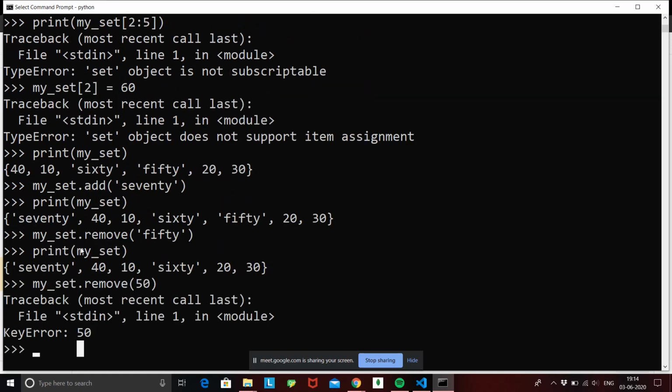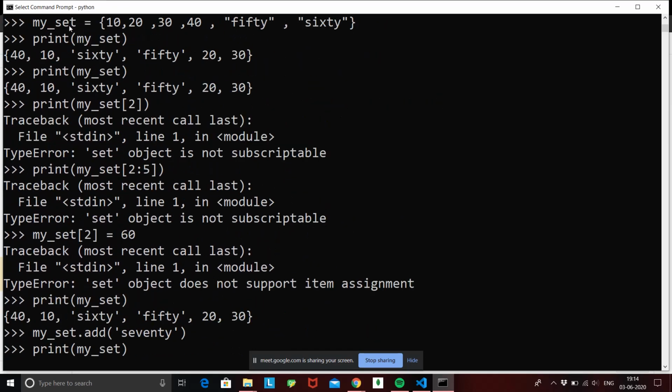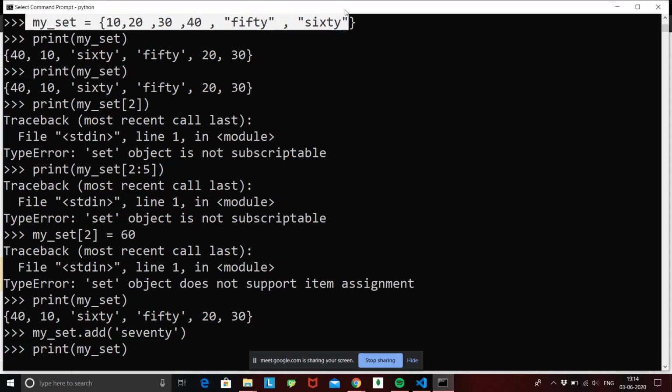So this was all about sets. So basically what set does is, where did we start? Okay, we first created a set called 10, 20, 30, 40, 50, 60, and when we printed the set, it was not in the order that we are generally supposed to see.